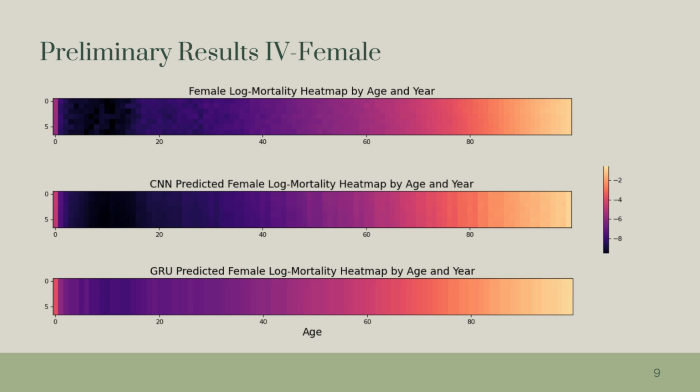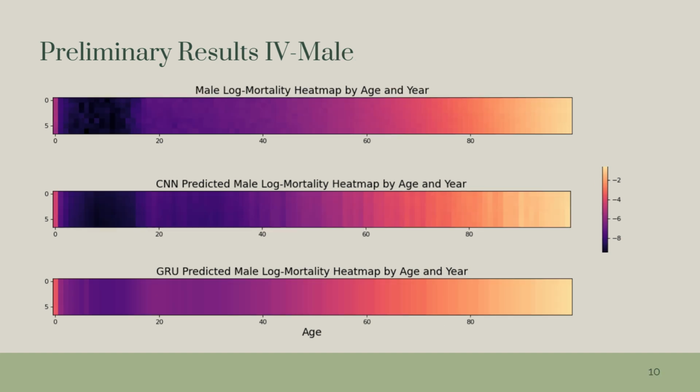I then revisualized these comparisons through heat maps to observe many different test cases that were predicted. I observed similar effects of greater accuracy with CNNs and slight overestimations by GRUs across both females and males. Across all means of analysis, it appears that CNN has performed more effectively, but this result will continue to be investigated through further testing and hyperparameter tuning.